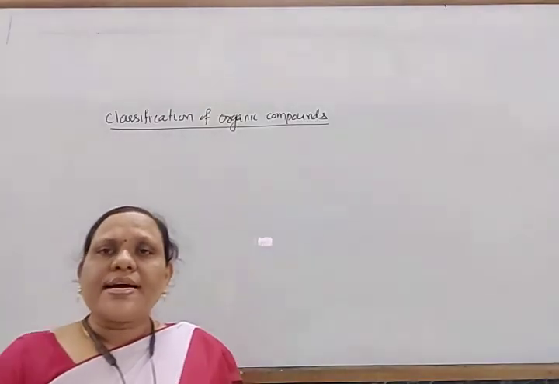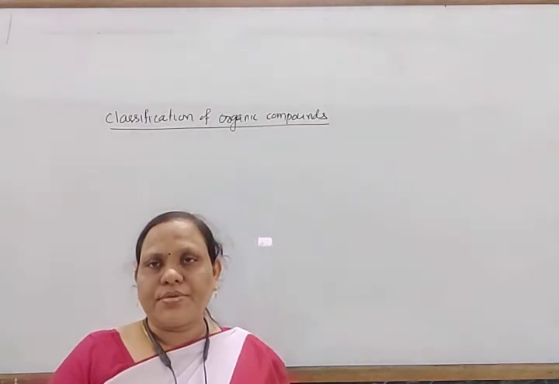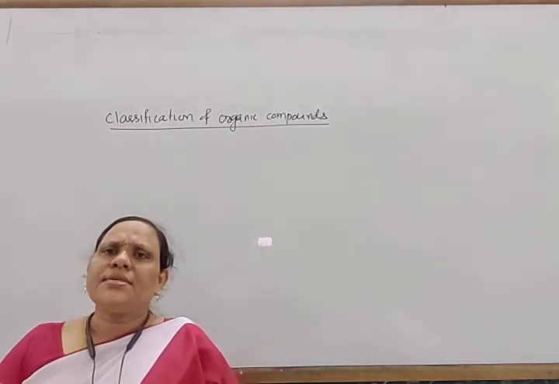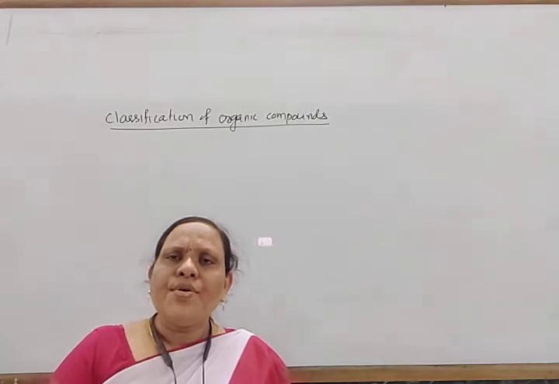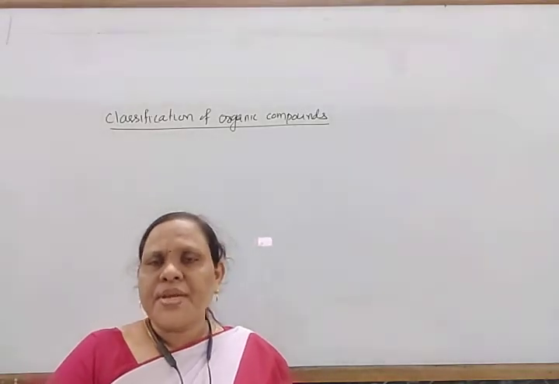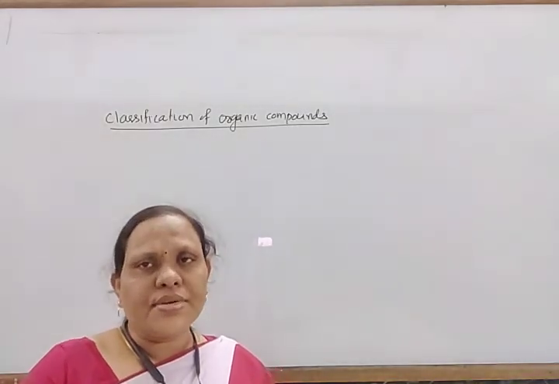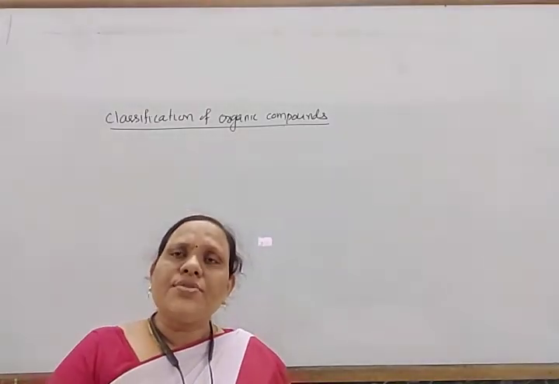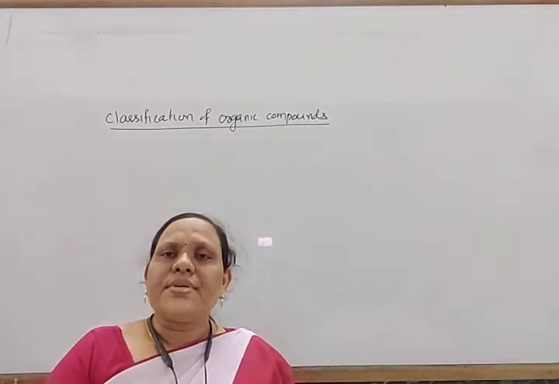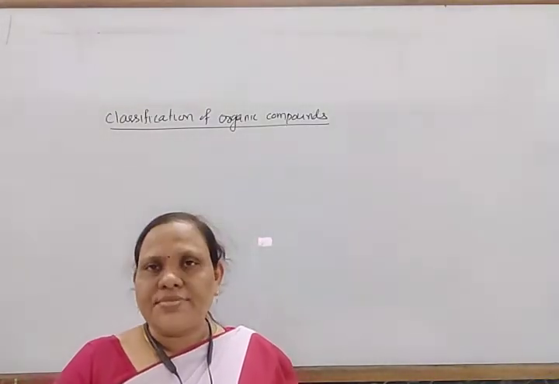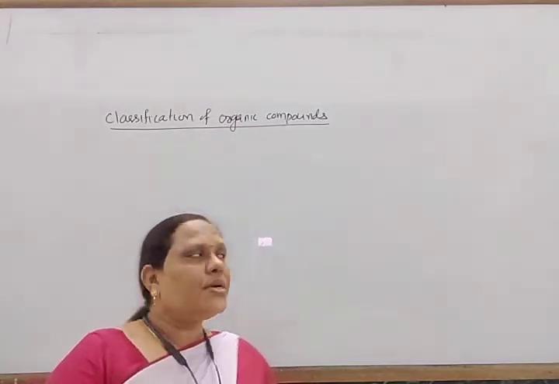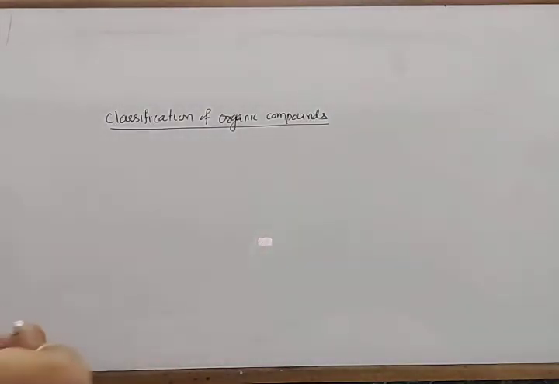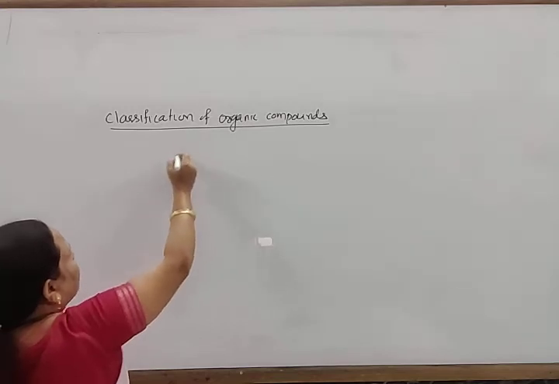Next we come to the classification of organic compounds. Organic compounds are classified in different ways: one on the basis of structure, and they are also classified on the basis of functional group. On the basis of structure, organic compounds are generally classified into two types.